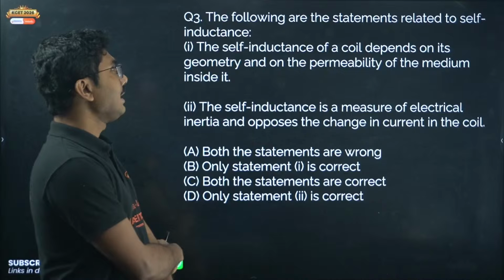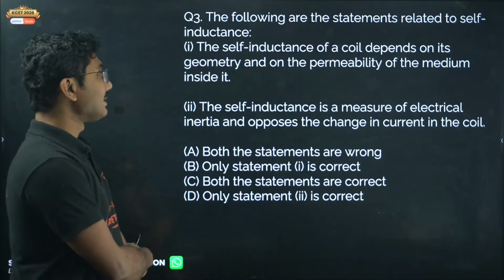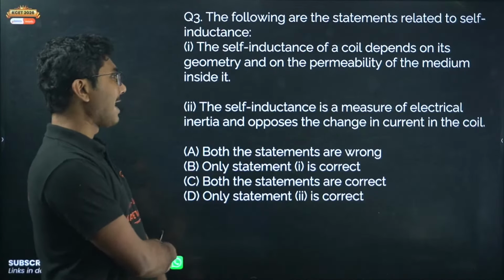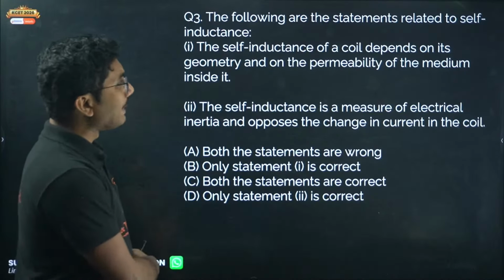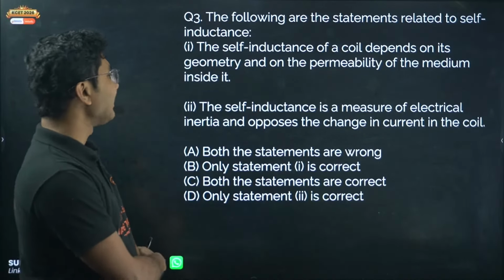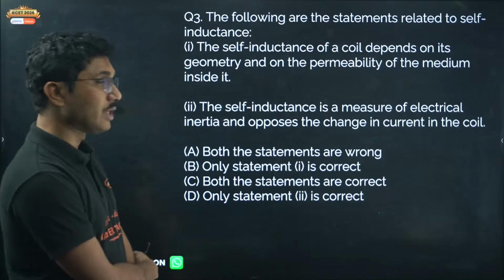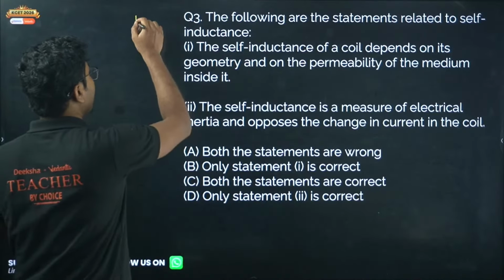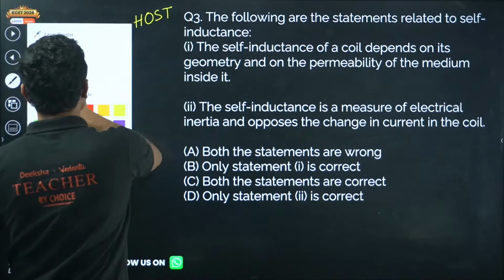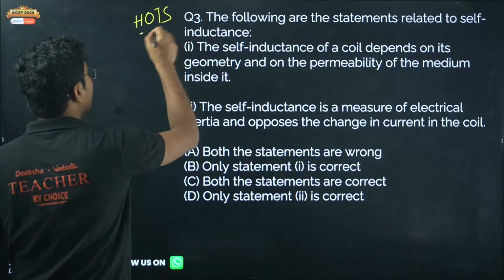The following are statements related to self-inductance. The self-inductance of a coil depends on geometry and the permeability of the medium inside it. The self-inductance is a measure of electrical inertia and opposes the change in current through the coil. So this is a HOTS question. Whenever you see two statement based questions or one assertion reason based question, they are considered to be HOTS questions.